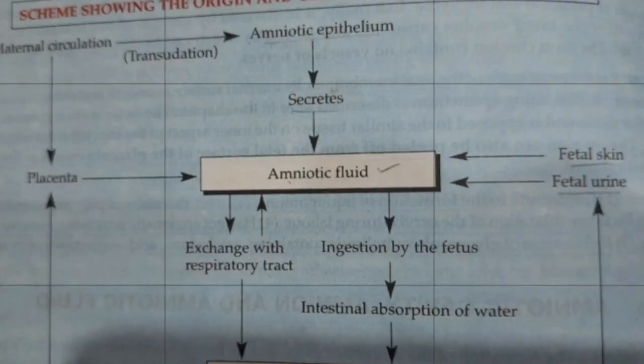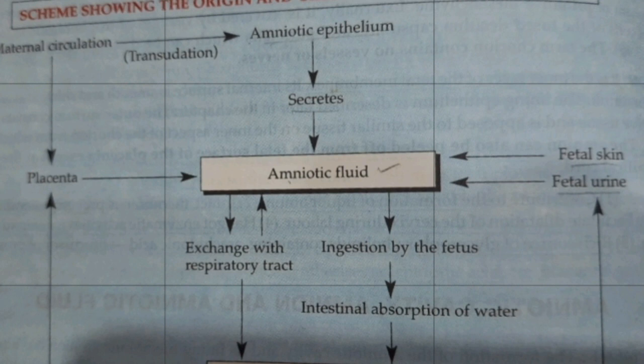If the amniotic fluid index is less than 8, and some say less than 7, then it is called oligohydramnios. Mild oligohydramnios is when the AFI is 5 to 7, and severe oligohydramnios is when it is less than 5. It is called polyhydramnios if the amniotic fluid index is more than 18.